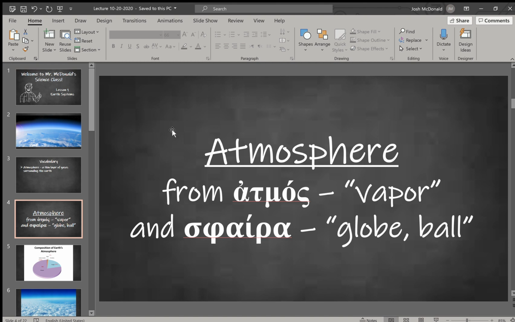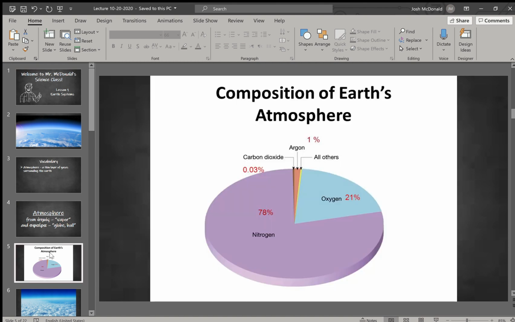So let's look at what it's made up of. What's our atmosphere made up of? We know oxygen, because that's what we breathe, but oxygen only makes up 21% of our atmosphere. Most of our atmosphere is nitrogen. There's also quite a bit of argon. So these are the three main: nitrogen, oxygen, and argon. That may come up on a test, so I'd pay attention to that one.